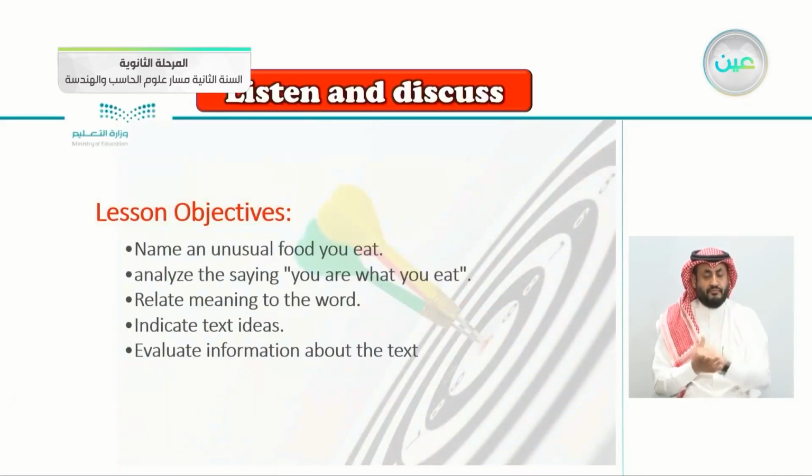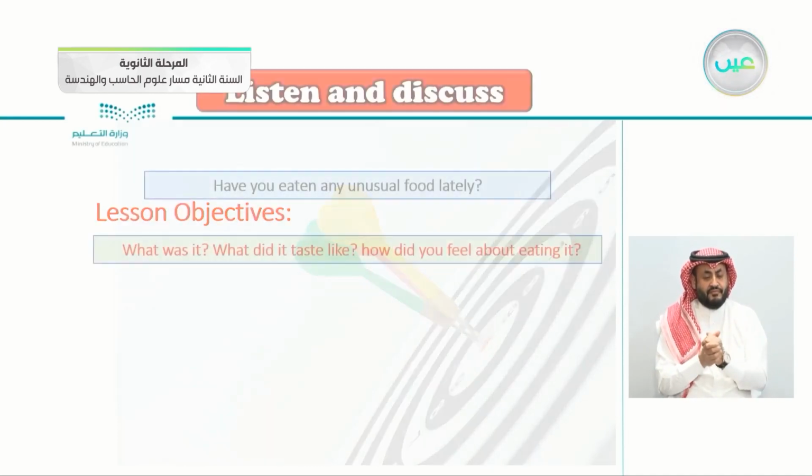So today's objectives for the listen and discuss: name an unusual food you eat. Analyze the saying "you are what you eat," just as we did previously. Relate meaning to the word. Indicate text ideas. Evaluate information about the text.